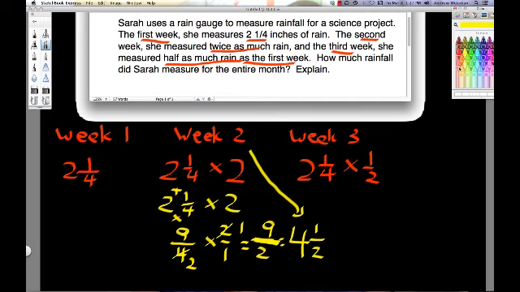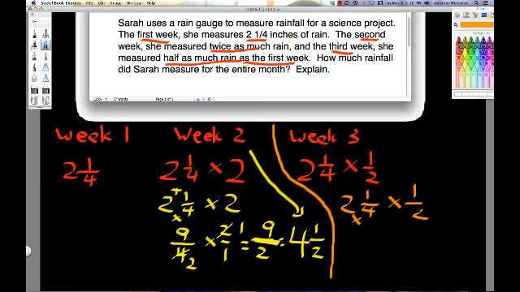Now what we'll do is, we'll do week 3. So I'm going to separate this, so this way you'll see it. Week 3, we have 2¼ inches of rain, and we had half of that. So once again, we do our denominator times our whole number. 4 times 2 is 8, plus your numerator, plus 1 is 9. 9 over 4 times 1/2.